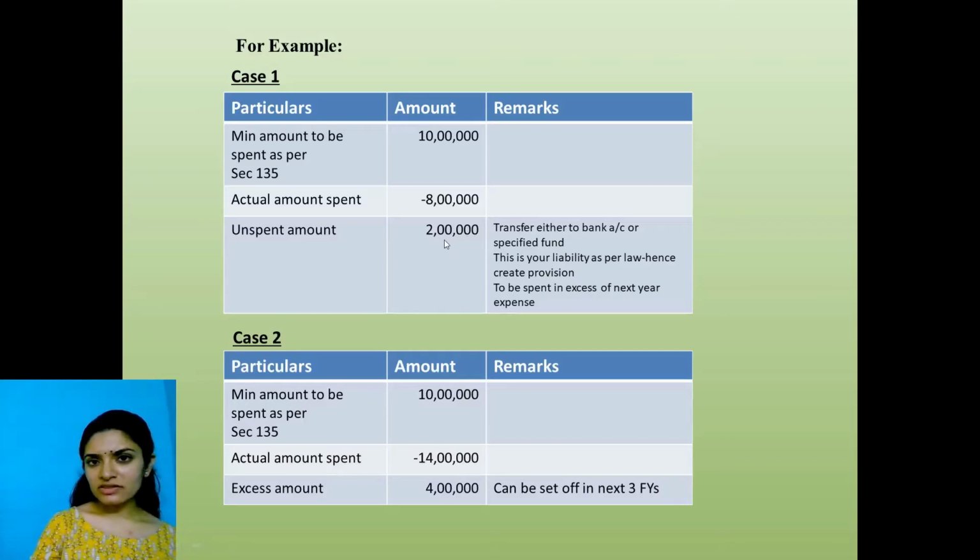What will I do with this? Now, if there is an unspent amount, before the amendment could come, the Act said if you just disclose this in the board's report, in your annual report, there is a section called the board's or your director's report. If you just disclose it over there, that is enough. That this is my unspent amount. These are the reasons why I did not spend it. But after the amendment, you cannot just disclose. Then what are the additional things I have to do?